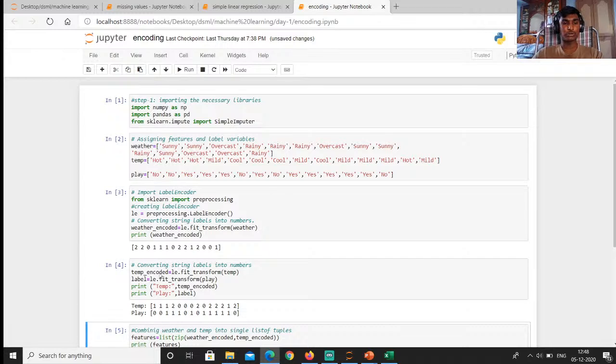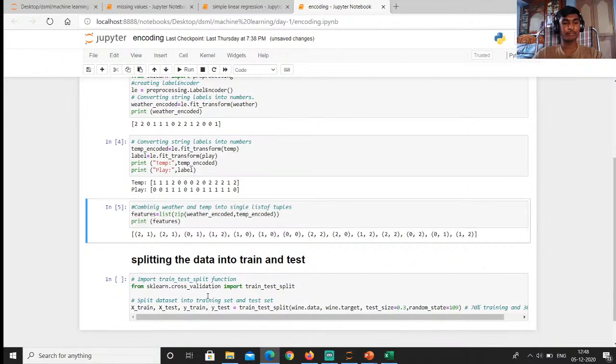In play also, no is 0 and yes is 1. Next, it is very important to make it into tuples. In tuple form it is very easy to compute the algorithm. We are using the list function with zip to combine the weather values and temperature values into tuples. You can see the tuple has been formed.